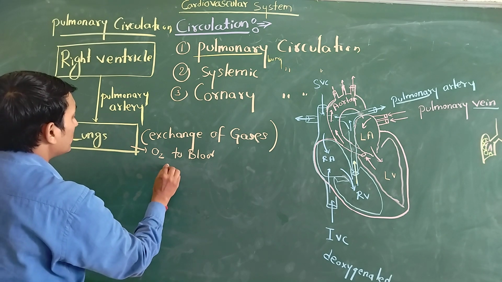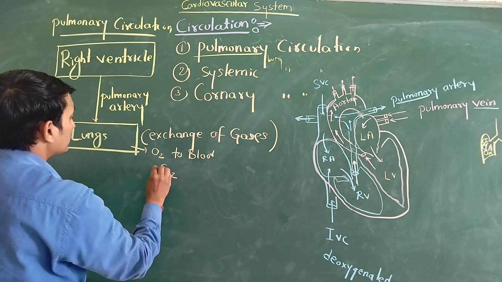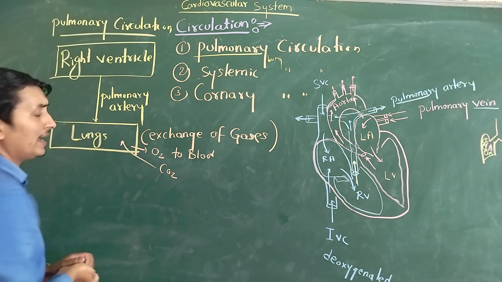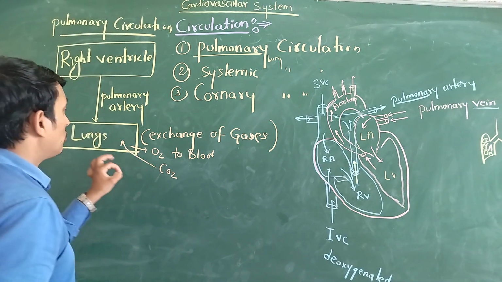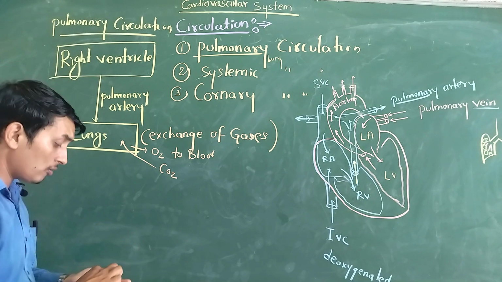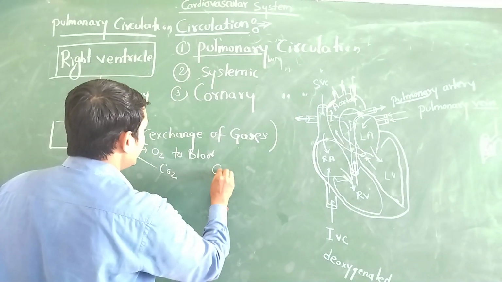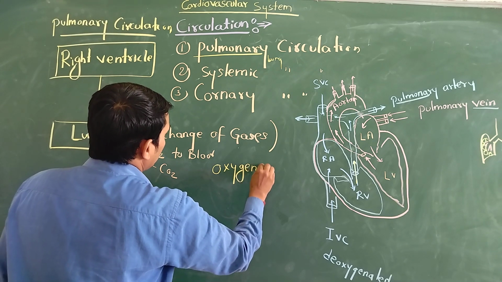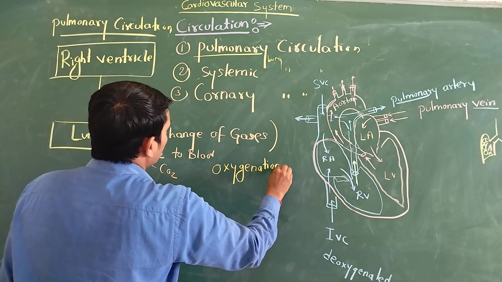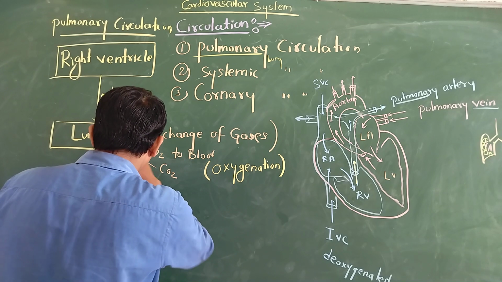Whereas deoxygenated blood consists of carbon dioxide. Carbon dioxide is taken by the lungs and moves out from the lungs. So this is called the exchange of gases, and this process is also known as oxygenation. So always remember, oxygenation takes place in our lungs.